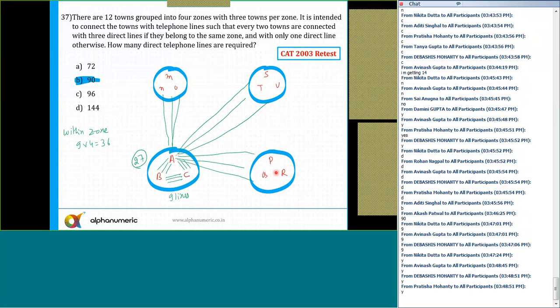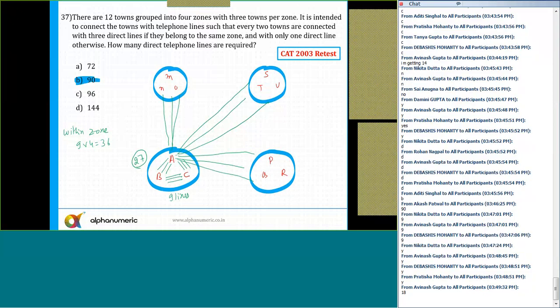Now, here the problem is, if I am talking about PQR. So if you look at here, in this town, PQR, P, Q and R is already connected with the first zone. So I need to connect now PQR with the zone 2, that is STU, and with the zone MNO. So how many extra lines I'll get? That is 9 into 2, which is equal to 18.